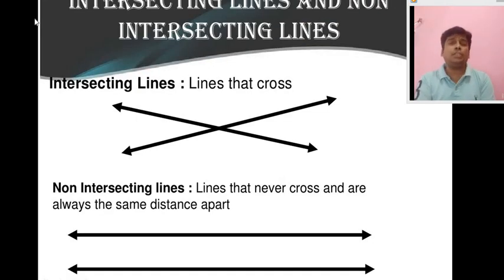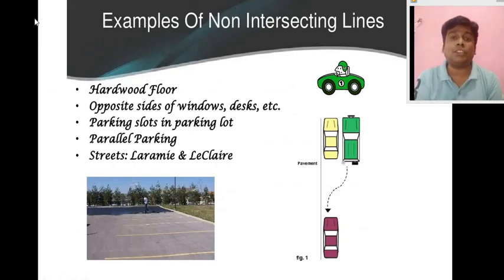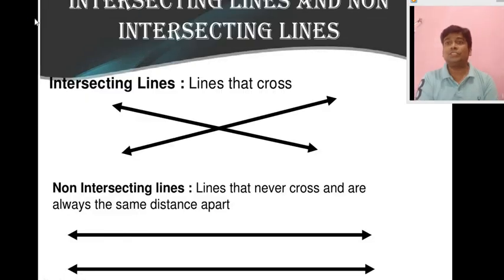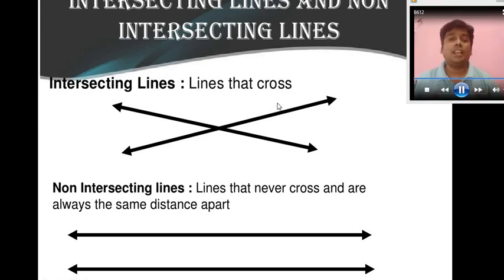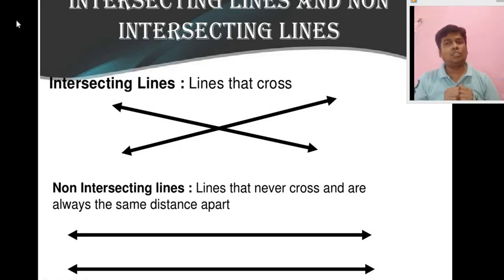Two lines are said to be intersecting lines if they cross each other at a point. See here, these two lines are crossing each other at point P. And what are non-intersecting lines? Two lines are said to be non-intersecting if they never intersect each other. You all know this, okay?